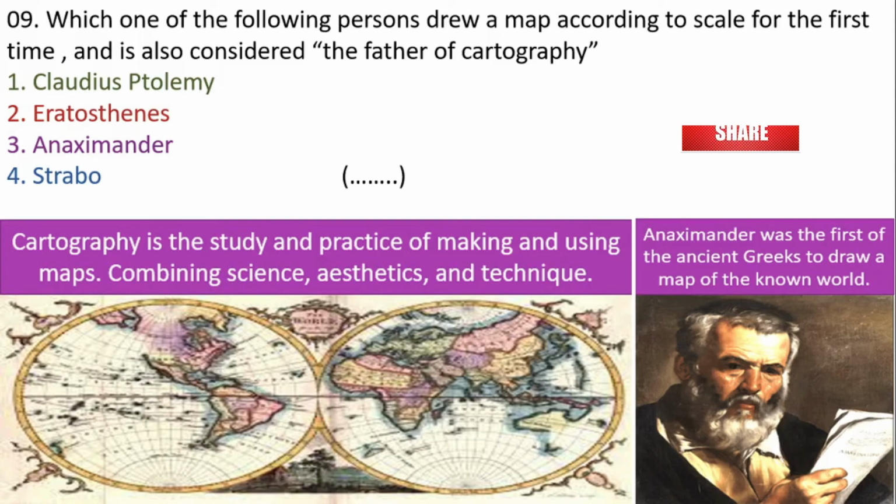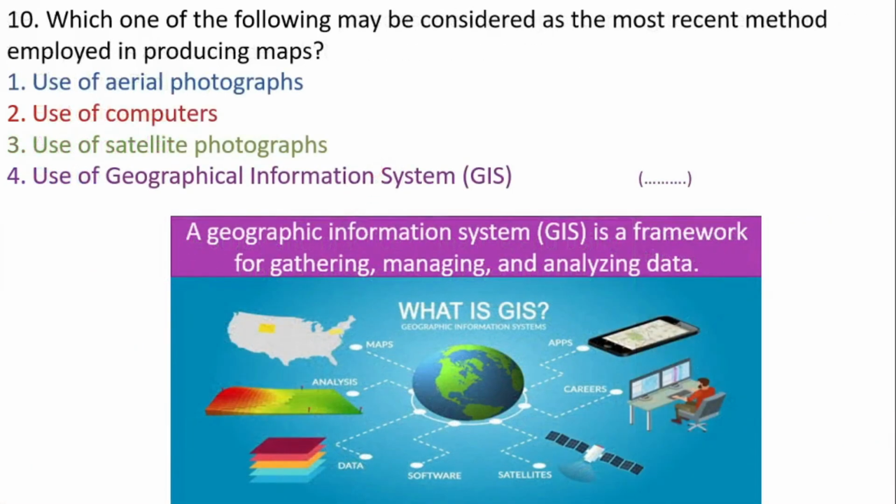Which one of the following persons drew a map according to scale for the first time and is also considered the father of cartography? There are four answers. First answer, Claudius Ptolemy. Second, Eratosthenes. Third, Anaximander. Fourth, Strabo. Out of these four answers, the correct answer is Number 3. Let's move on to the last question.